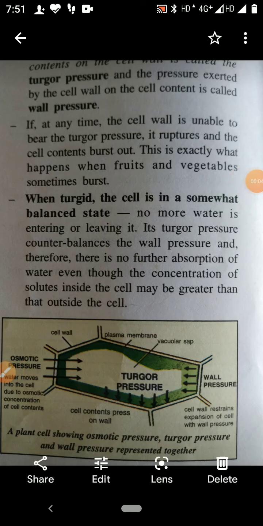Children, today I am going to teach you turgidity, plasmolysis and flaccidity. So first you see what is turgidity.